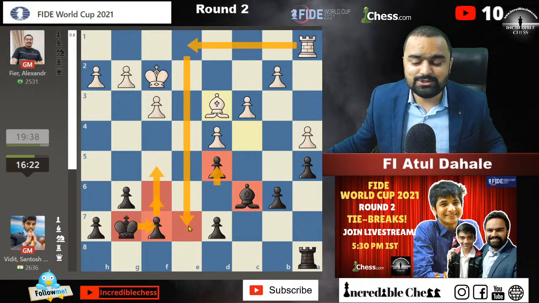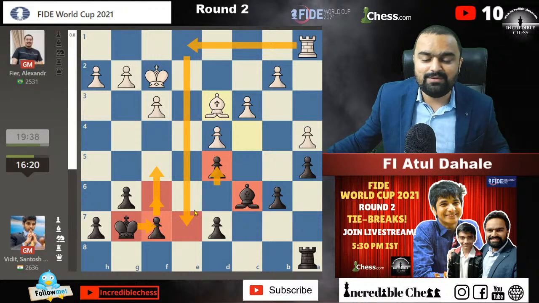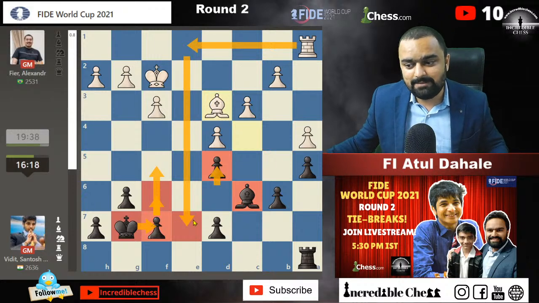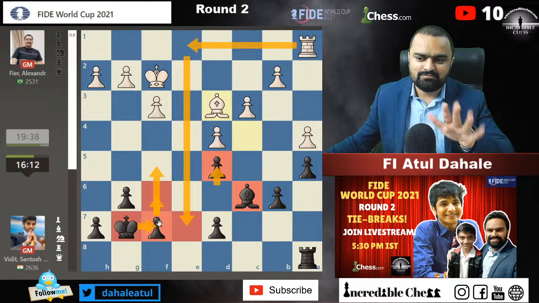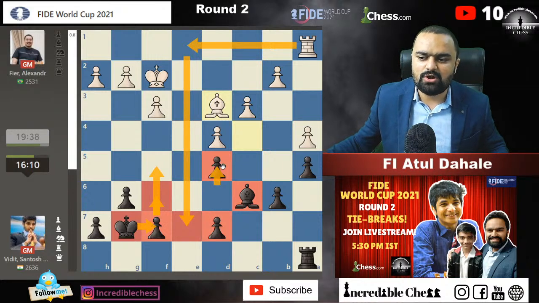Shreyas asks, brother, will Vidit win? Well, definitely he will win the tie breaks, but about this game, I'm doubtful. He should just manage to equalize, or maybe he is trying to just equalize it, because his position is not that great. His bishop is restricted, and the opponent's bishop is a little bit stronger.